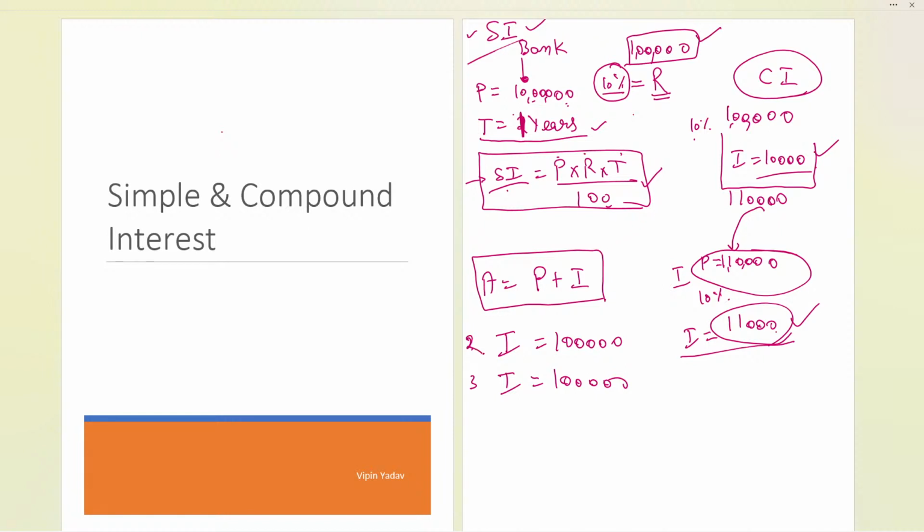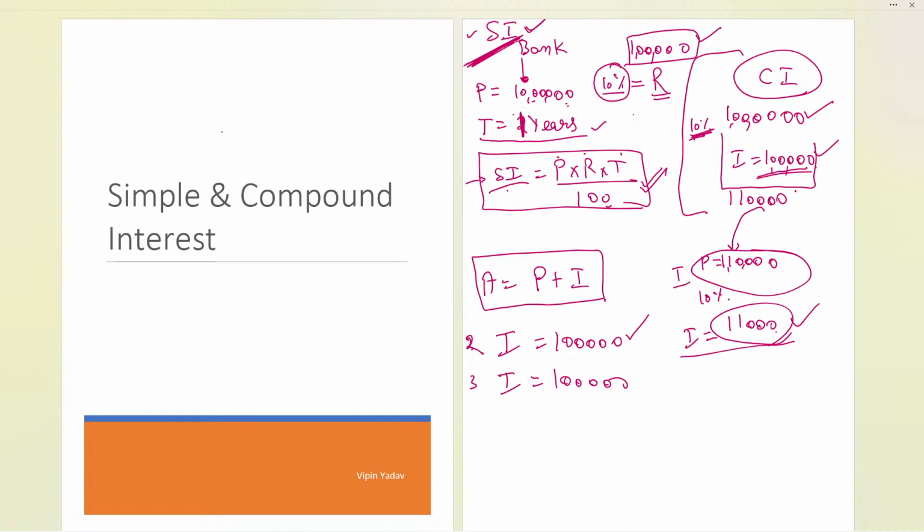Similarly, if you calculate for the second year in case of simple interest only, you will get the same 1 lakh by applying the same formula again. So every year, the simple interest will remain the same. But now, if I talk about compound interest, suppose I take 10 lakh rupees again from the bank, and 10% is charged by the bank. 10% will be 1 lakh rupees that they will be taking back from us.